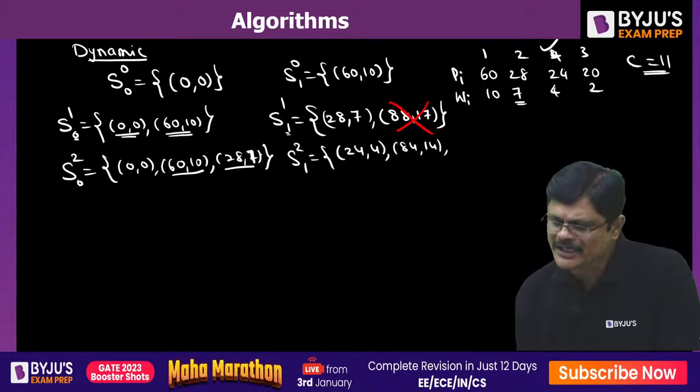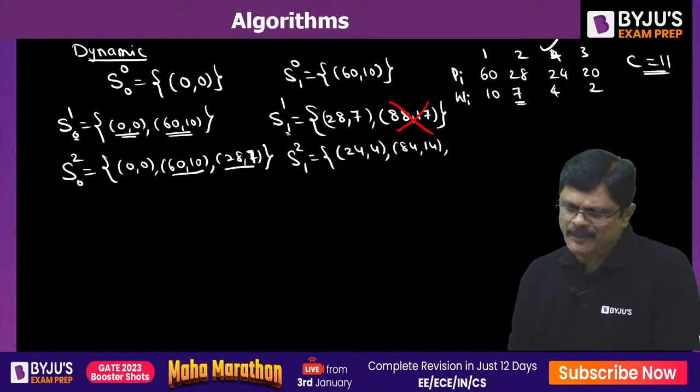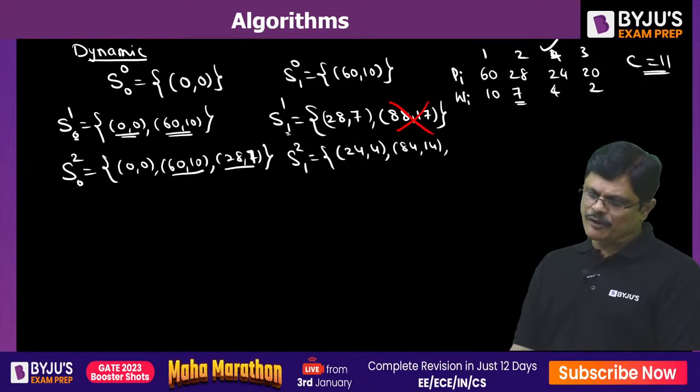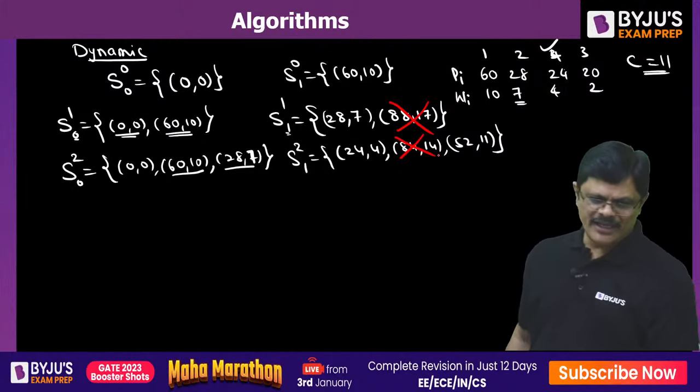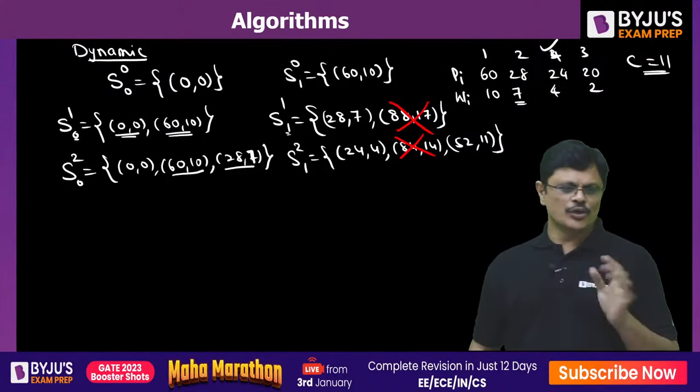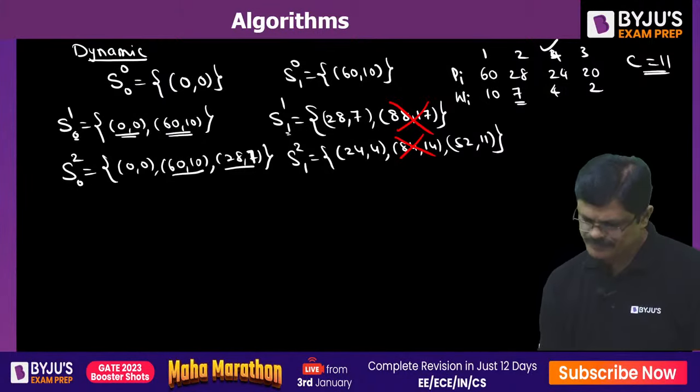Together with this, if you select the next item, that is 28 plus 24, what is 28 plus 24? It is 52, and the weight is 11. So out of these, which are not valid? This 84, 14 is not valid. Throw it out. Got it?